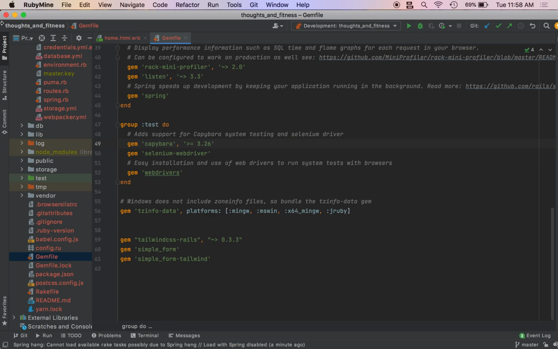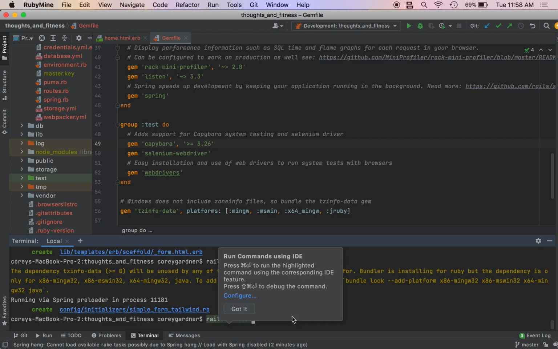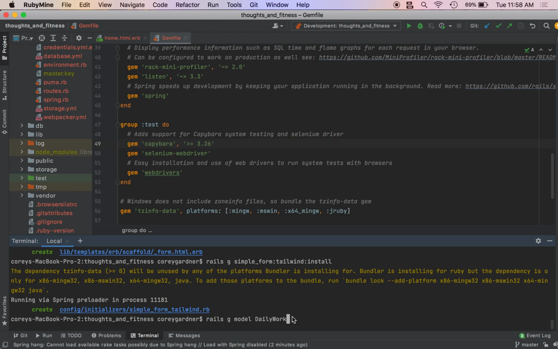So we have two models, our daily workout and our lift. We're only going to have one form for these models, which is the tricky part, and that form needs to be dynamic. So we need to add a variable number of lifts to each daily workout. You'll see what I mean in a sec. So we're just going to generate two models right now. So we're going to run rails g model daily_workout.